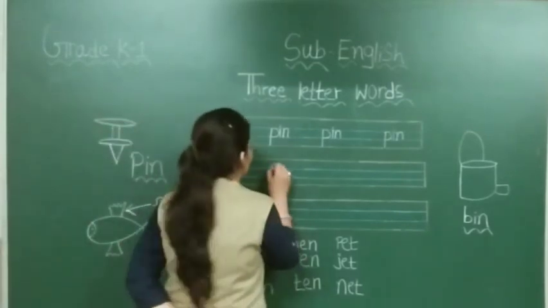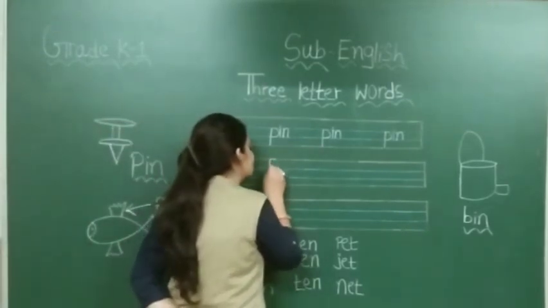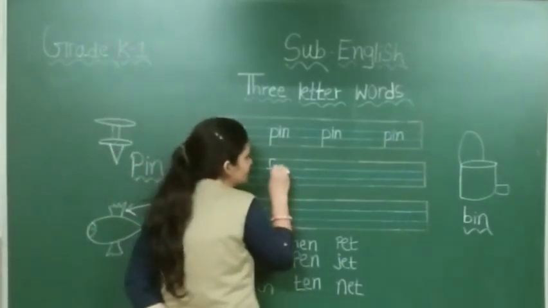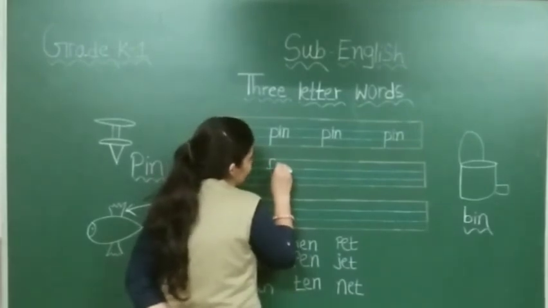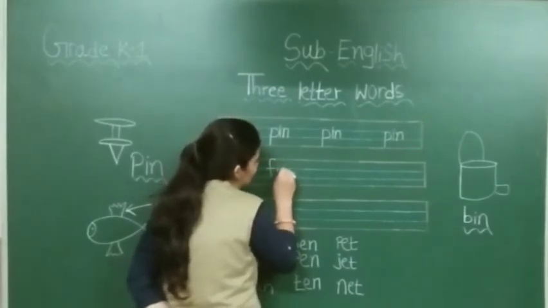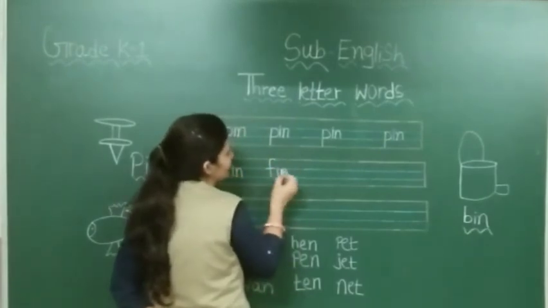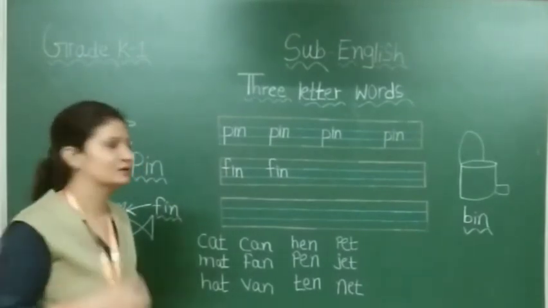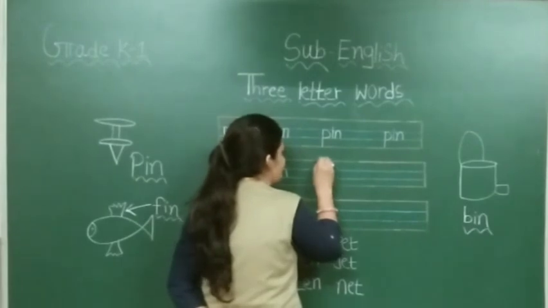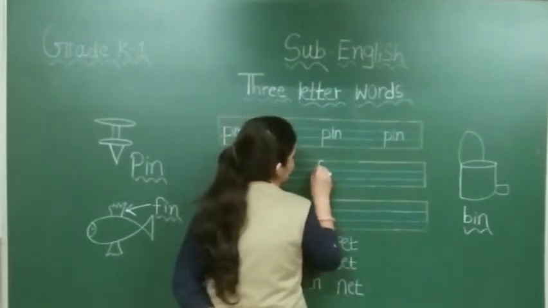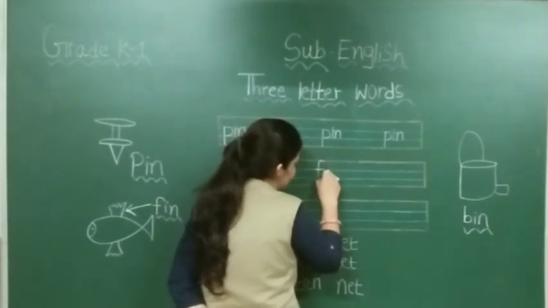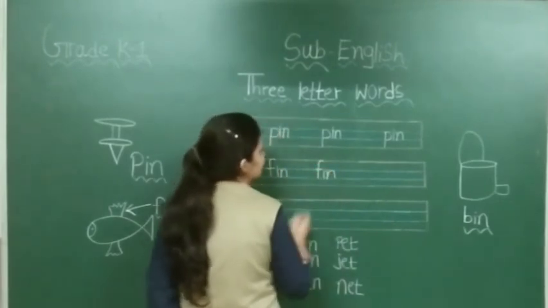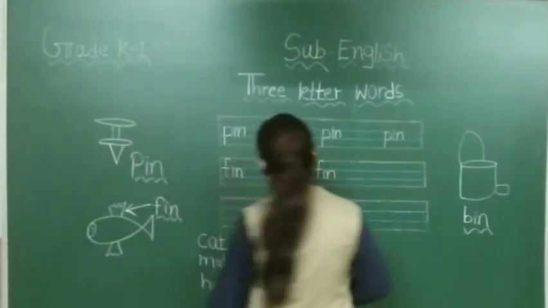Again, you have to make one curve, then a standing line, and then a sleeping line like this. Then you have to make one standing line, put one dot, and then make N. This is called fin. Again, you have to write F, I, N. Where is fin?